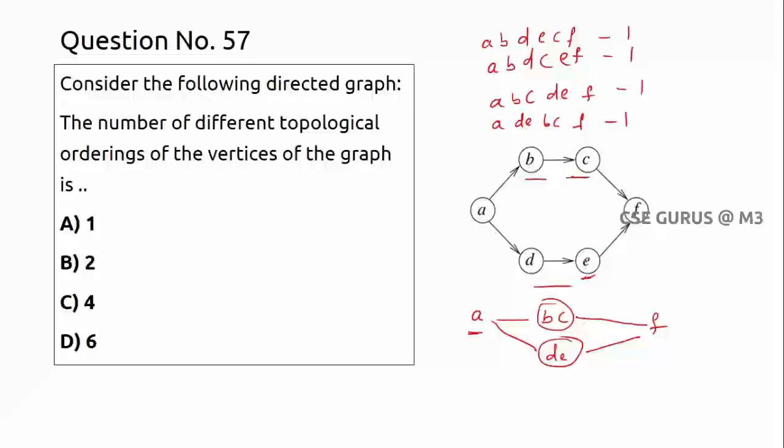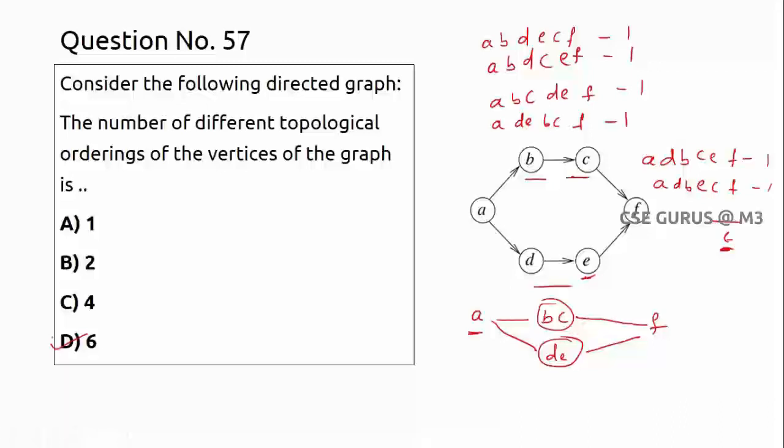E should come after D, so you are getting E after B. C should come after B. Okay, you are getting it. So still any more? Yes, we have. I started with B here, I'll write with D, D B. Yes, D B, C E F, and A D B, E C F. This is also fine, right? So totally 6 I think we can get. So the answer is option D.